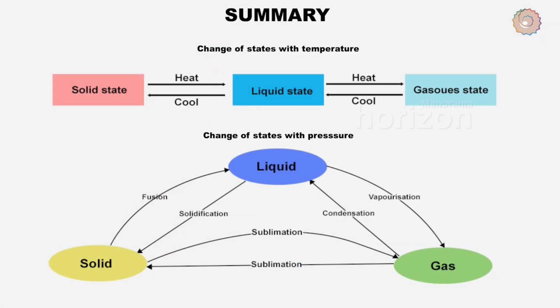So to summarize, pressure and temperature determine the state of a substance, whether it will be a solid, liquid or a gas. And the interconversion of these states can happen through processes such as fusion, solidification, vaporization, condensation and sublimation.